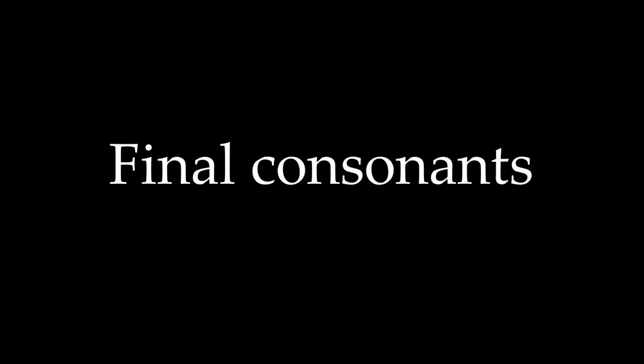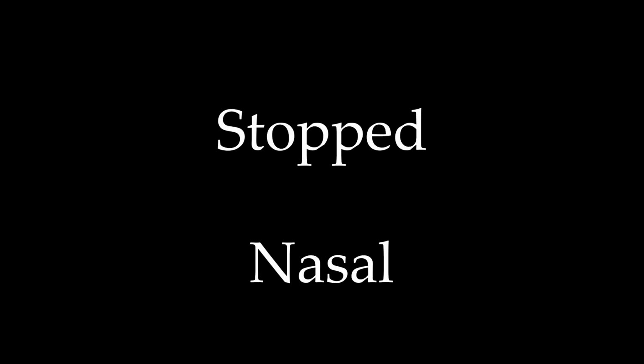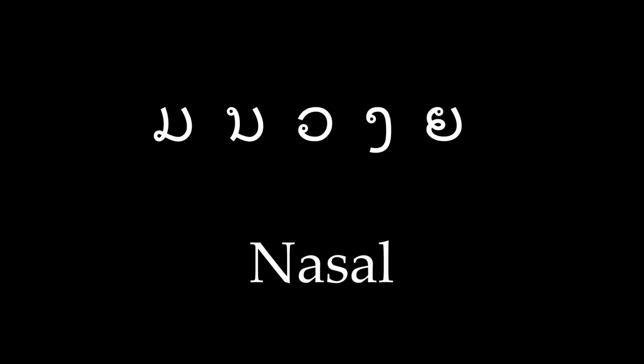As you have seen, consonants that end a Lao word can make a difference with the tone of that word. It is also important to understand other ways they affect the sound of the word. There are two types of consonant endings for Lao words, stopped and nasal. Stopped endings only occur with the consonants ga, ba, and da. Nasal endings occur with the consonants ma, na, wa, nga, and nya.